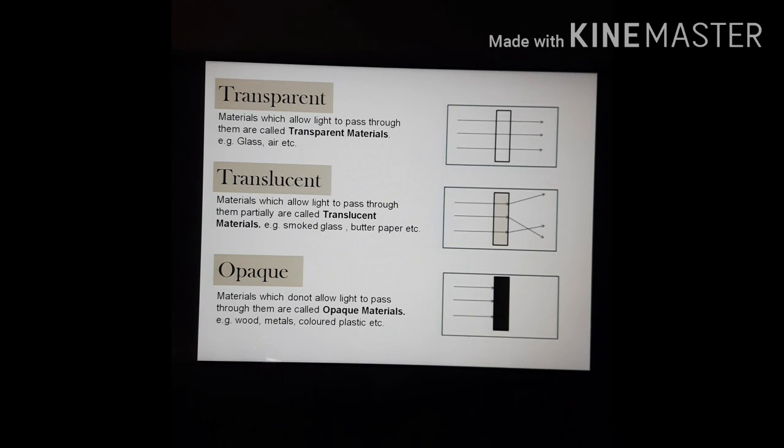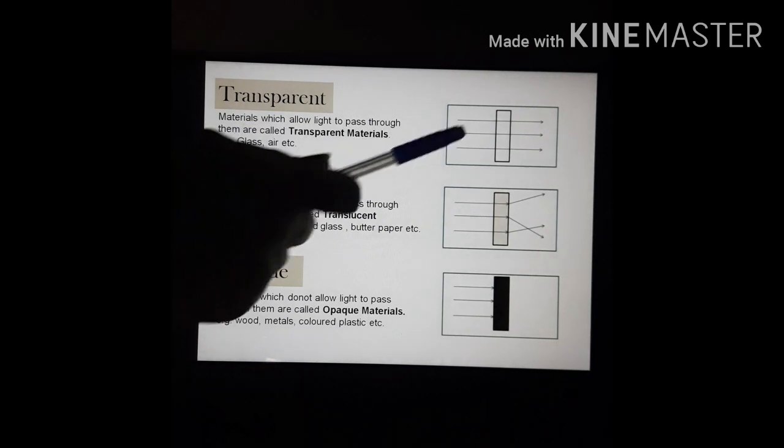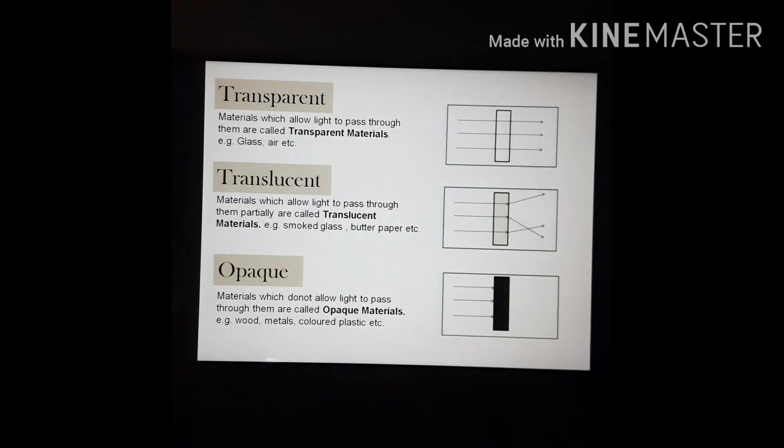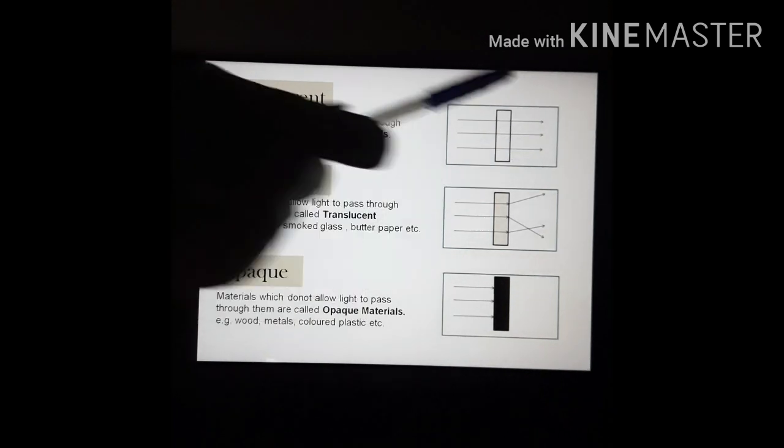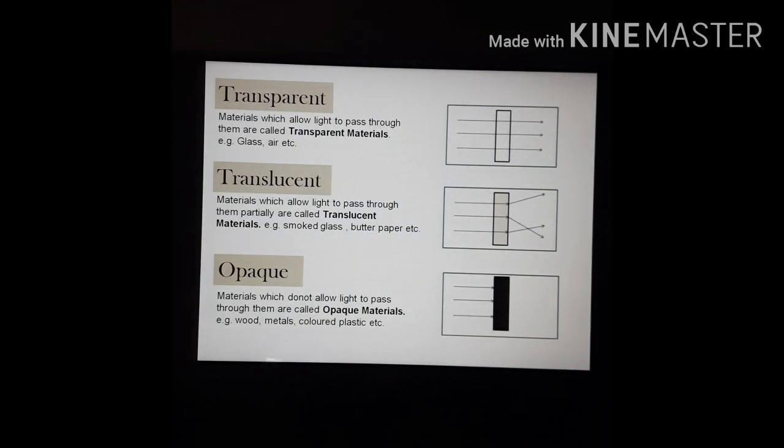For example, glass, air, clean water. In this picture, there is a glass. When light falls upon it, all light passes through it. See in this picture and we can see across it. These materials are called the transparent materials.